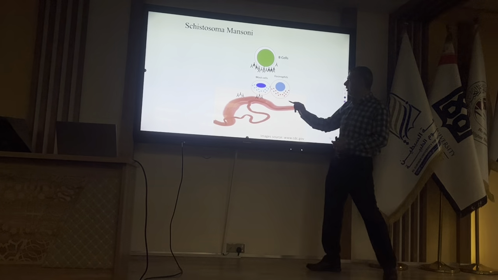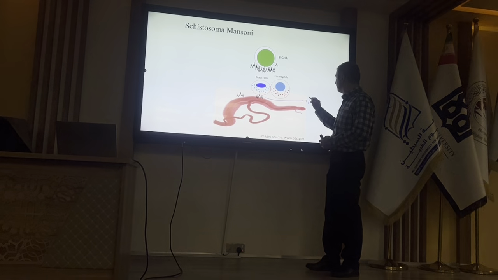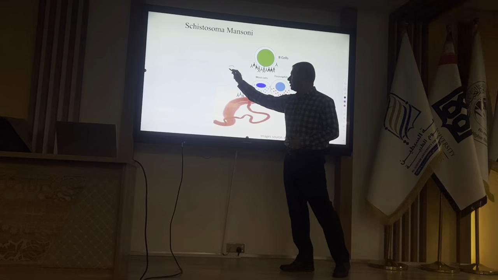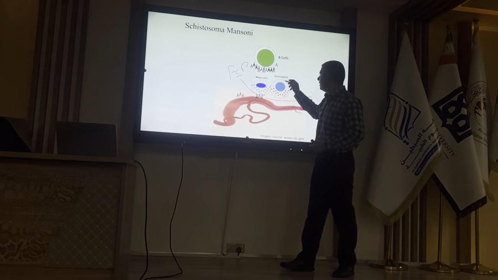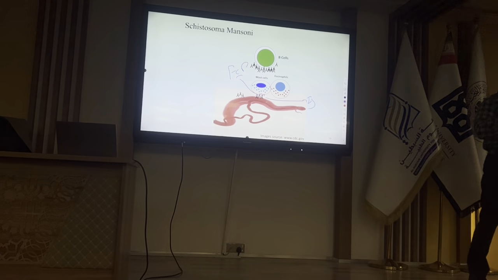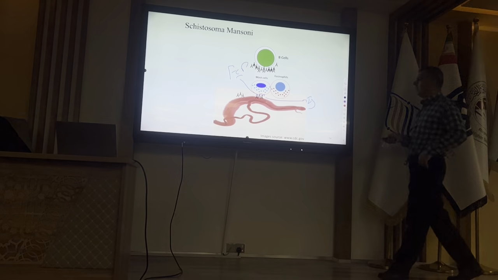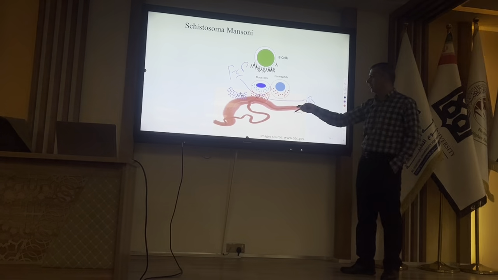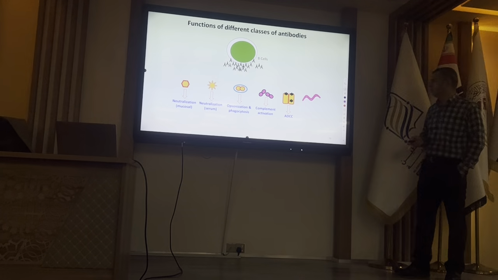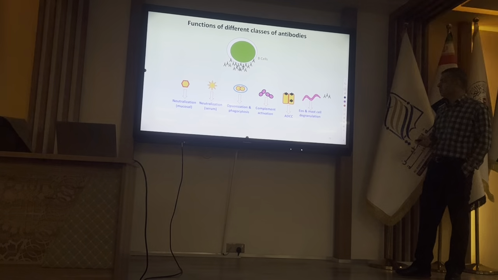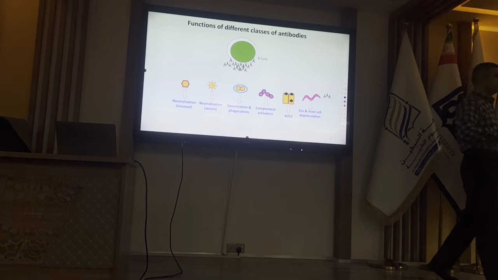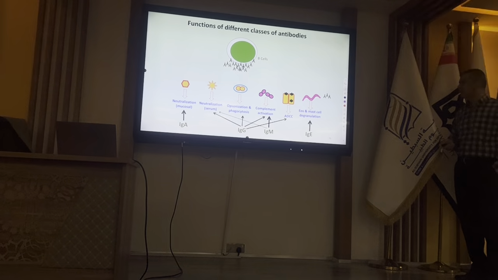Then by binding of IgE, we will have activation of eosinophils and mast cells, and those cells will release the content of their granules on the parasite. So another function of antibody is providing activation of mast cells and eosinophils in parasitic infection or allergy.